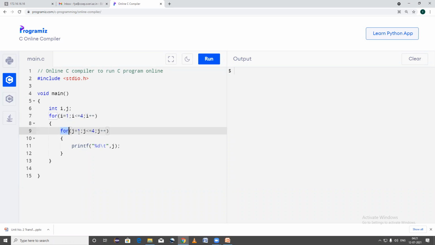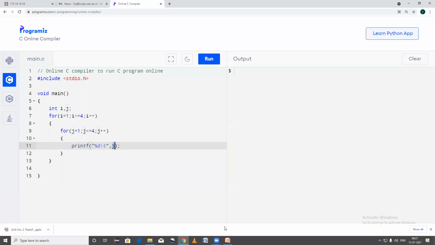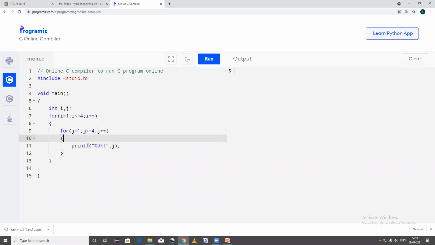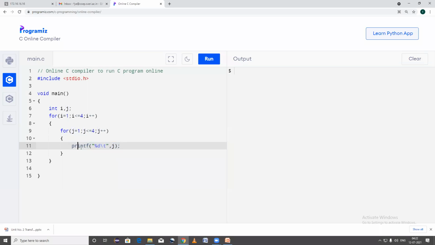Now j is equal to 1. It assigns the value j is equal to 1 and we are going to print j, right? We are going to print the value of j. So I got this output 1. Now it checks the condition j is less than or equal to 4. Yes, 1 is less than or equal to 4. It prints the value of j which is 1. Yes, it is printed.